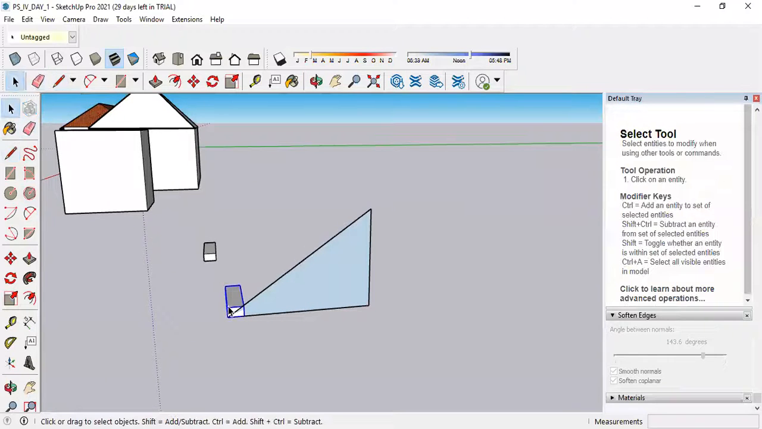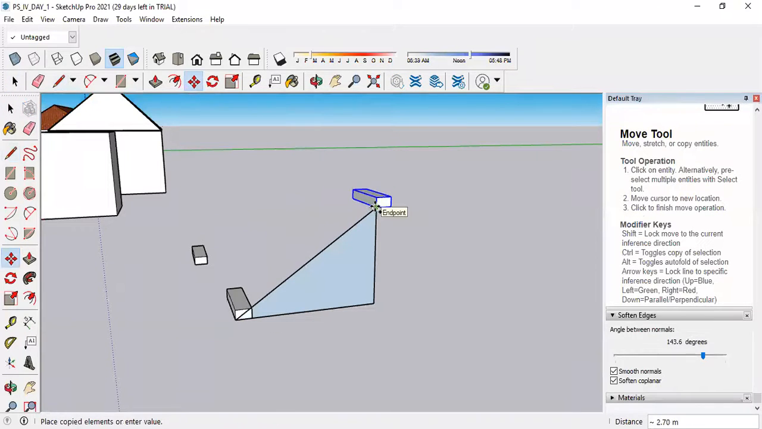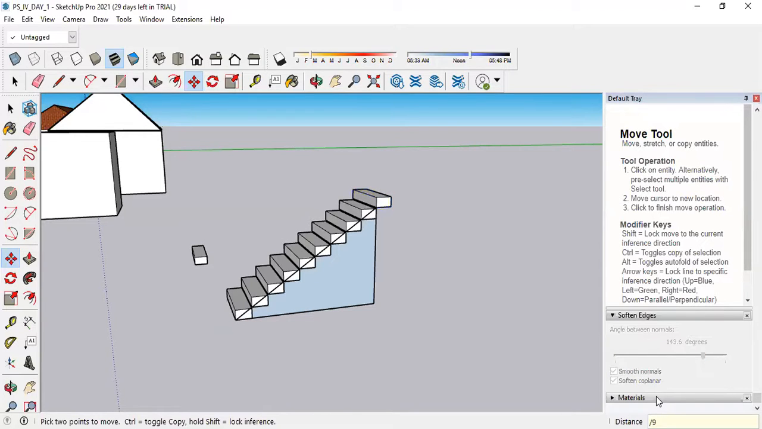Then now it is a component. Select this. Select the move tool. Select this point. Press Ctrl button. Make a copy of it and place it over here. Once you place this, simply press, observe this dimension bar, \9. Enter. Understood?